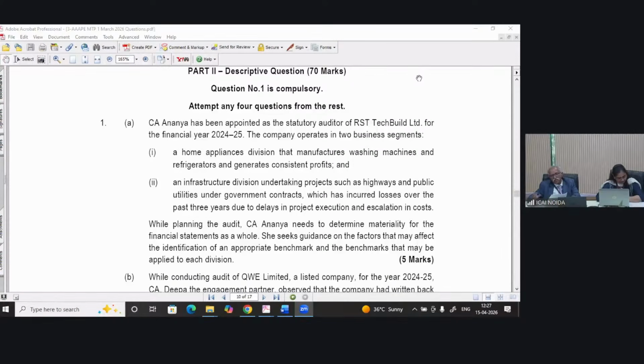So far as professional judgment is concerned, students, it is the application of relevant training, the training which you acquire while you are doing CA, knowledge and experience, knowledge you are acquiring through books, lectures, and different sources.